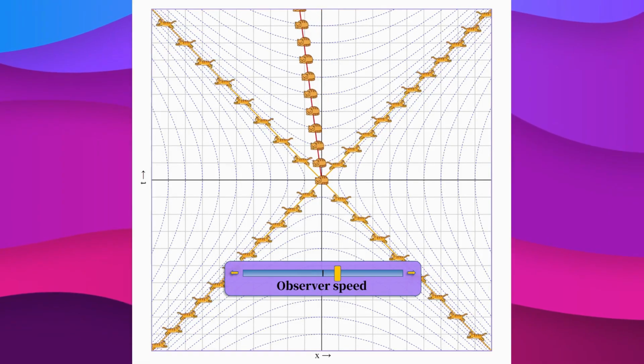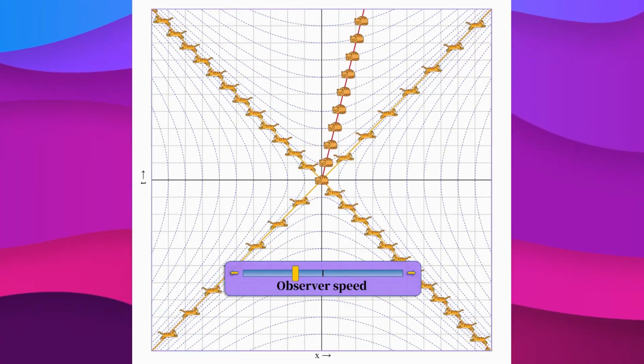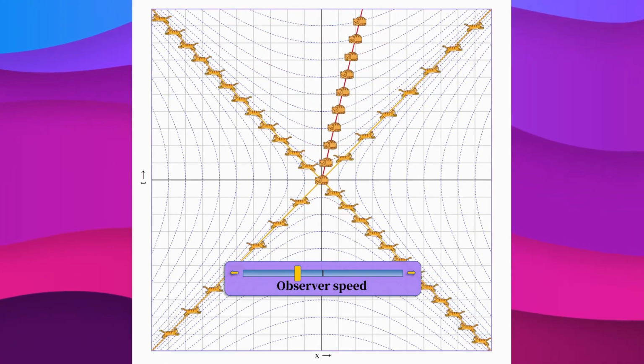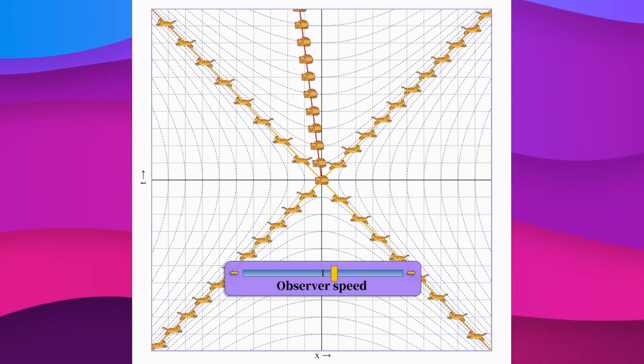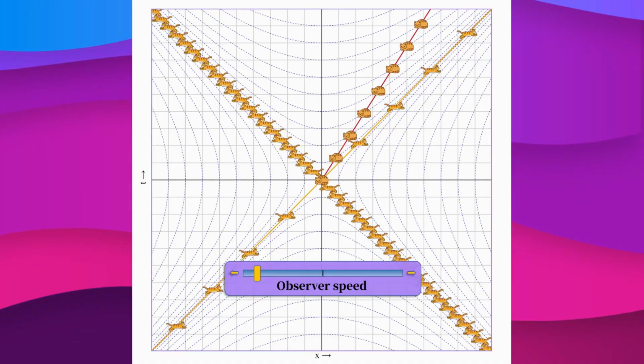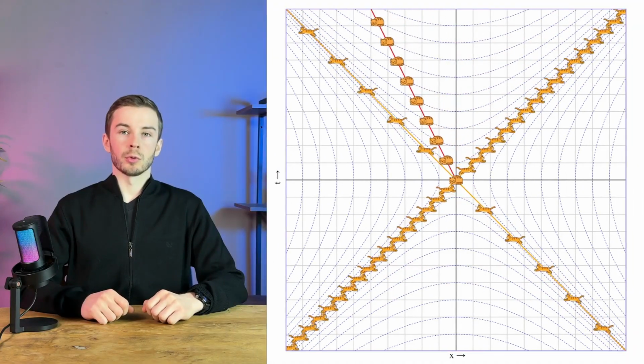Let's see how the cats will shift now as the observer's speed changes. Notice that the cats located on the lines corresponding to the speed of light remain on these lines at any observer speed. This means that no matter how fast the observer moves, the light cats still run away from him at the speed of light. It looks like we've achieved what we wanted.